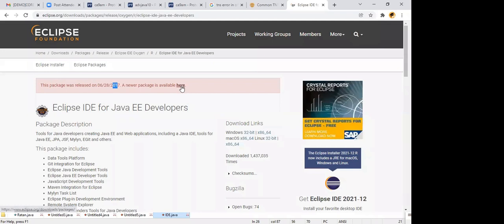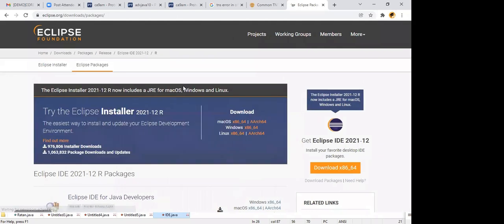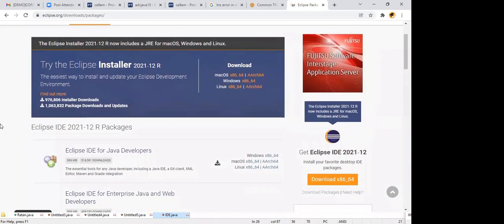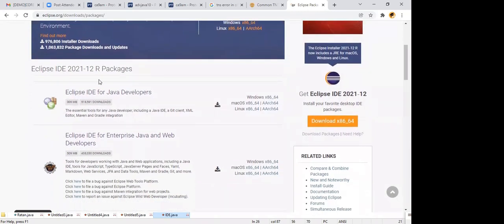Oh, fine, no problem. Just you can click here. You get the new packages. The newer package available means just you can click here. Now present, like, the new packages under 2021, right? So this is like R packages is there. Eclipse IDE for the Java developer. This is a Java developer, guys. I don't want this, right?